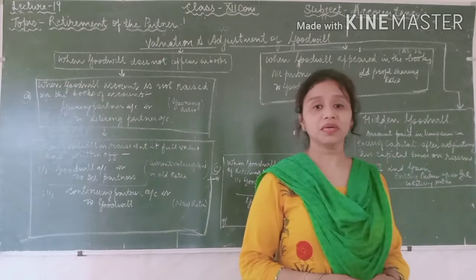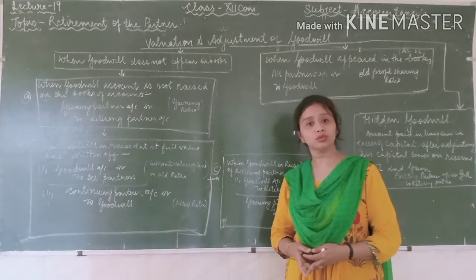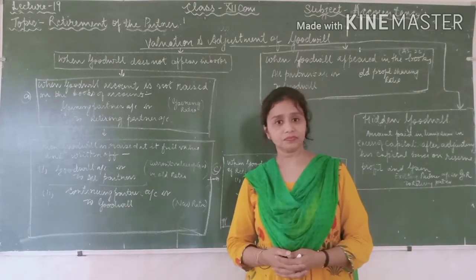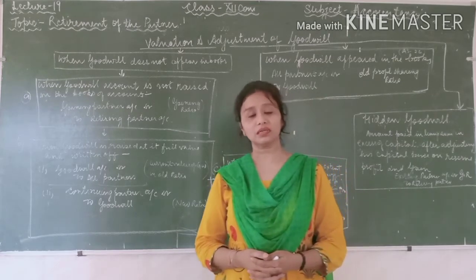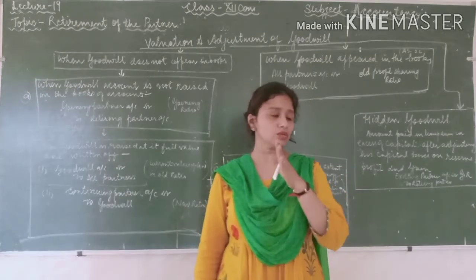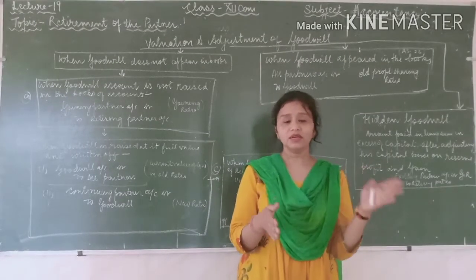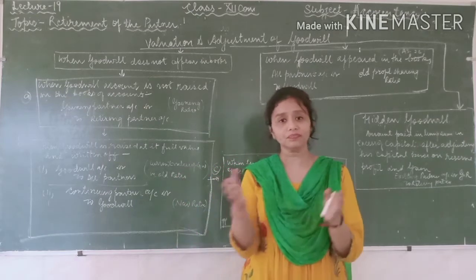Today we have picked a very important topic, that is the valuation of the goodwill in the case of the retirement of the partner. So you all know that in the retirement, one person is going to leave the partnership, and when he leaves the partnership it means he is going to retire with his share.